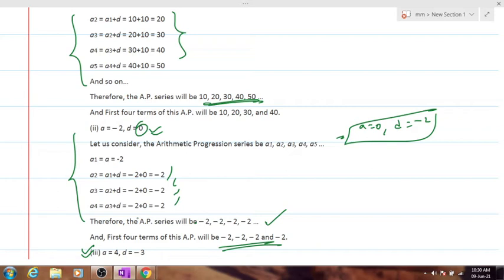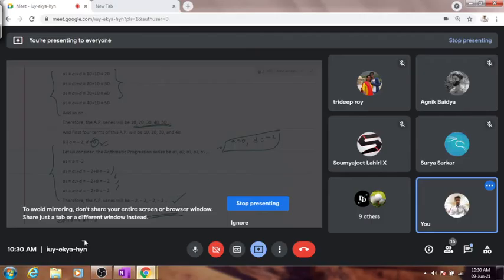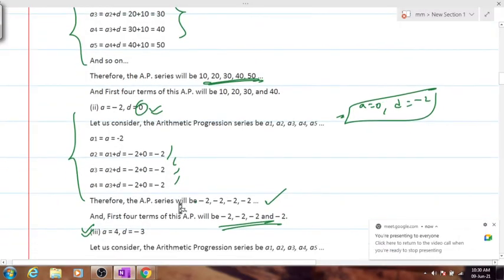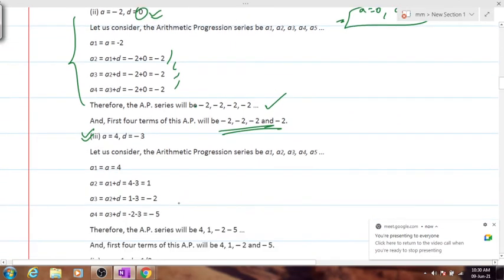Yes, how many are done? Let's see the chat box. 4, 1, minus 2, minus 5. Very good. Keep subtracting 3, and you'll be getting the answer as 4, 1, minus 2 and minus 5. I hope people have no issues with this. Yes, sir.